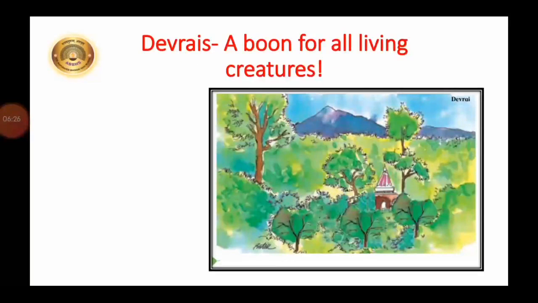Now about Devrais, a boon for all living creatures. People reserve a jungle for God, which is called a Devrai. No trees or plants in a Devrai are ever cut. That is why all trees in a Devrai are safe even today. Maharashtra has many Devrais. They are known as Sharanvans in Madhya Pradesh. Devrais give shelter to the plants and animals that live there.